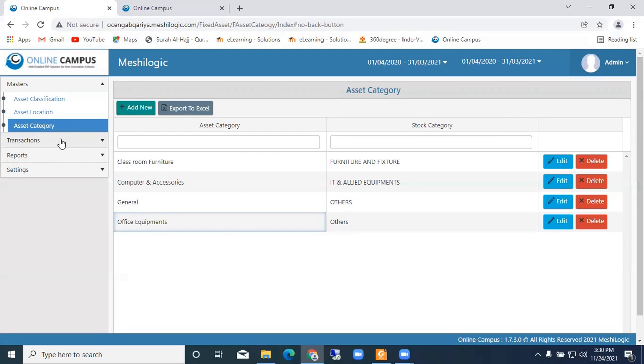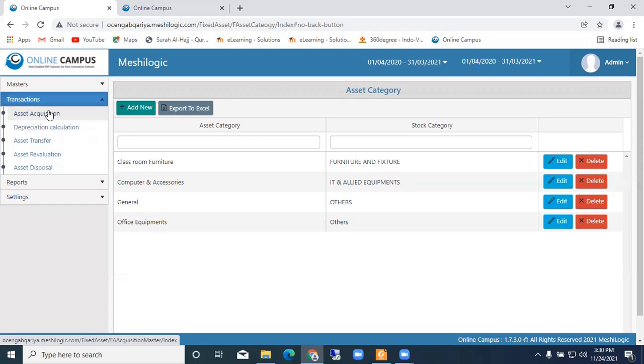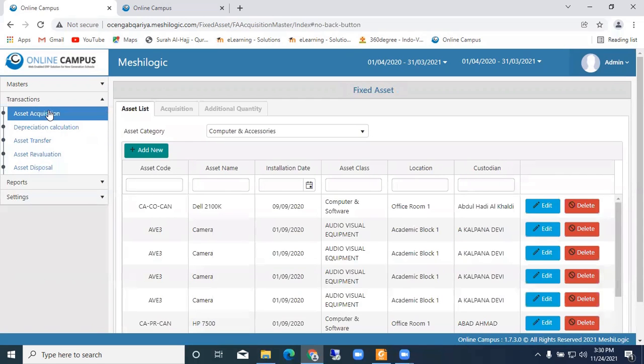So here in the asset, what are the transactions? The transaction is asset acquisition. So first thing we need to decide where the asset is going. So what is the location? You can see that. So asset code, name of the asset, the installation date, the asset class, location, and who is the custodian for that.